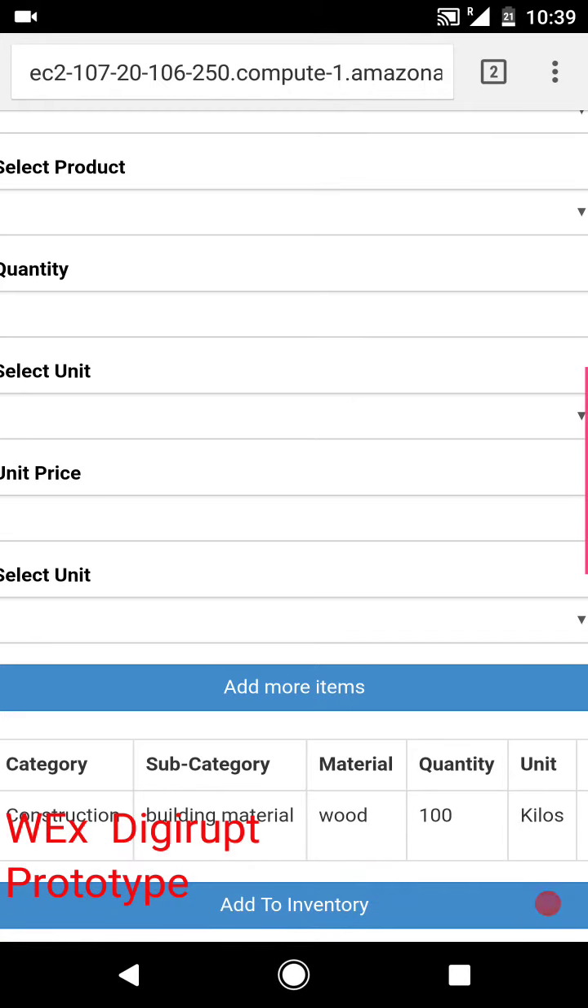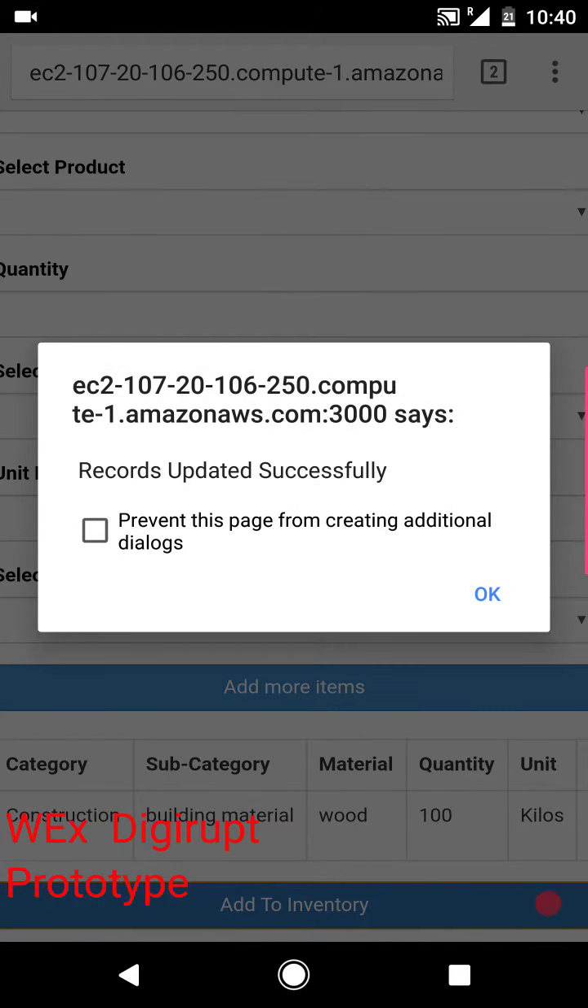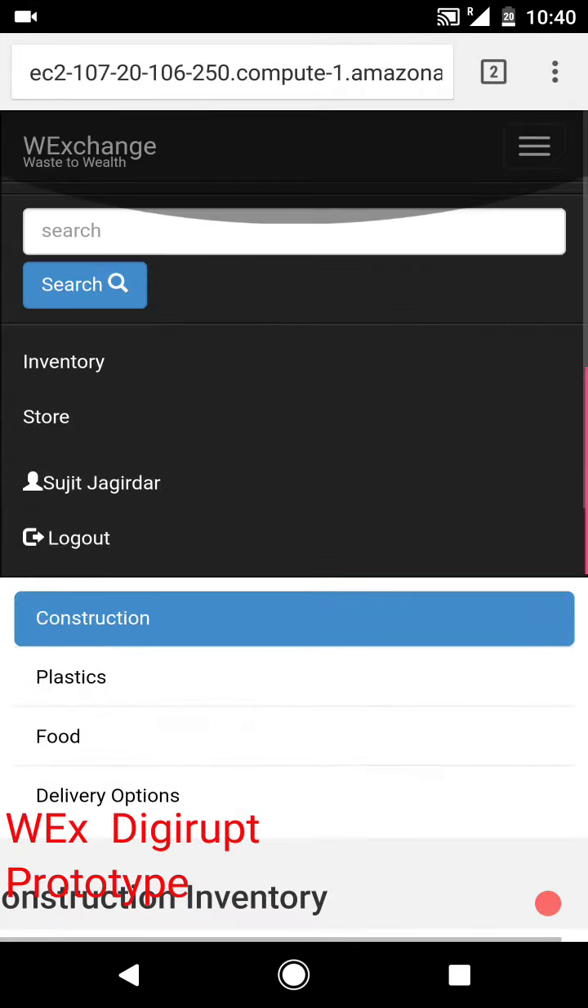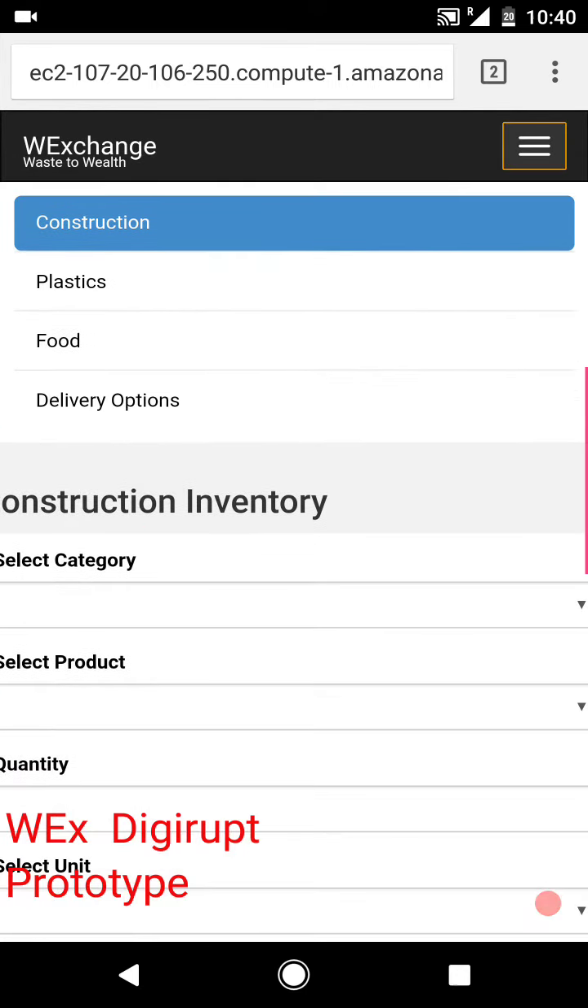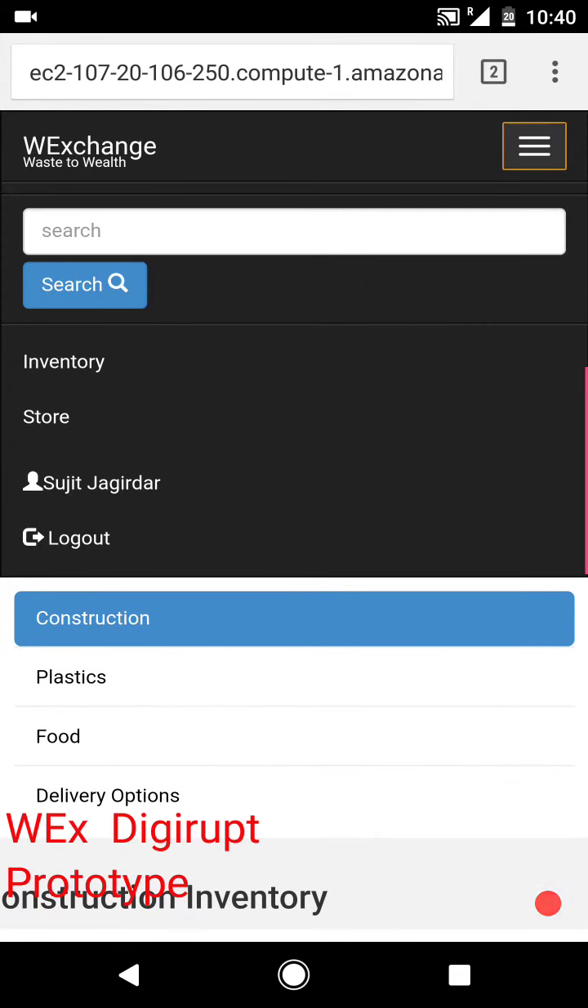The addition adds this material directly to his inventory. Ostensibly, adding any item to his inventory also puts up this item in the store. Because he's added the unit price directly, this item is put up for sale and will be visible to any buyer on the store. As you can see, the category, subcategory, material, quantity and unit price are noted down, and let's go ahead and add it to inventory. Now that our record is updated successfully, we're going to log out for this particular user.